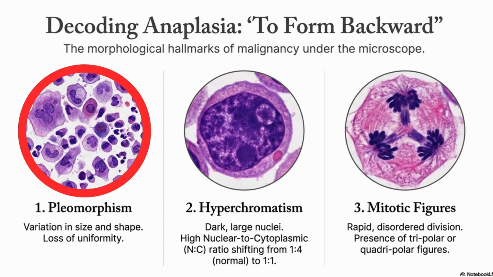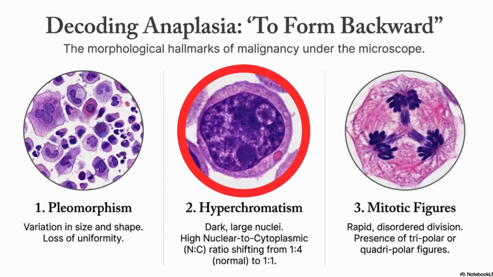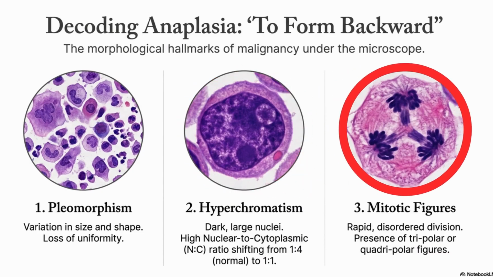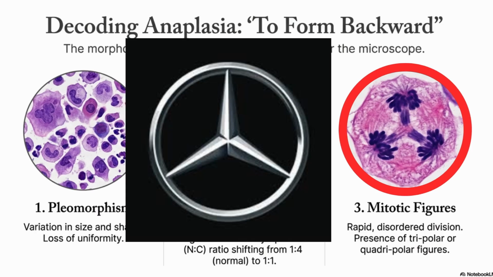Look for pleomorphism, cells of different shapes and sizes. Hyperchromatic nuclei, dark and large nuclei. There is high NC ratio. Normally, the NC ratio is 1:4, but in malignant tumors, it is 1:1. Mitotic figures. Lots of tripolar or quadrupolar mitosis. It looks like a Mercedes sign.